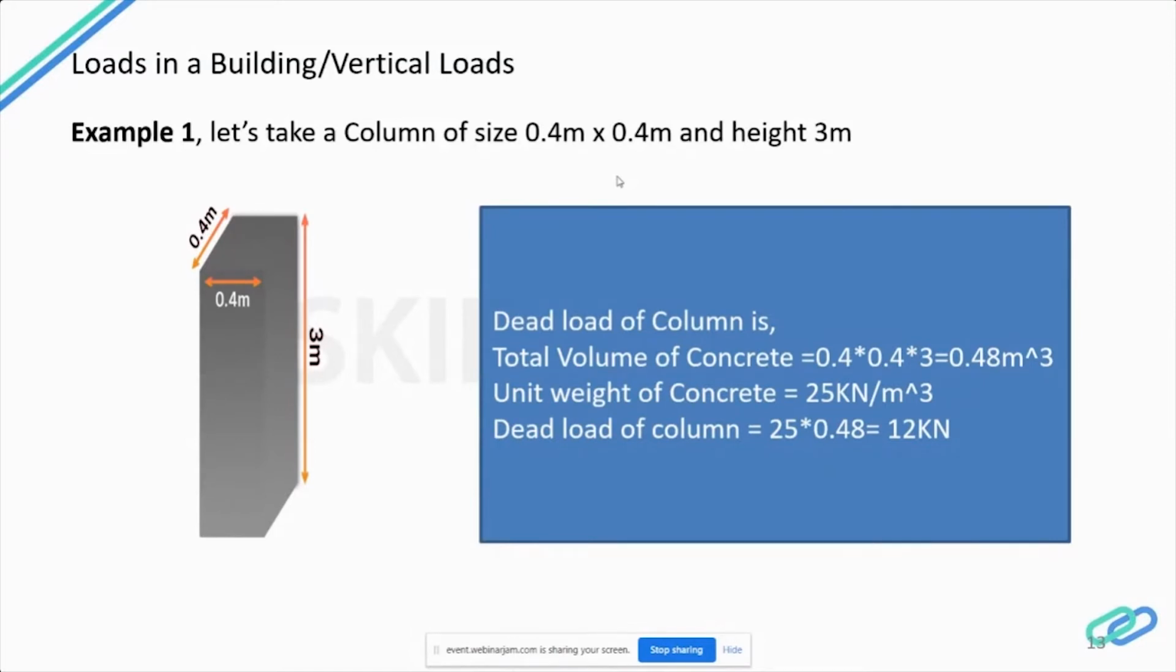I think it is clear, it's a simple multiplication. You just have to multiply the unit weight with the total volume of concrete. Now we have the dead load of the column. This is what we apply in the STAAD model or in manual design. We use this load and apply it on the columns or footings to calculate the design.